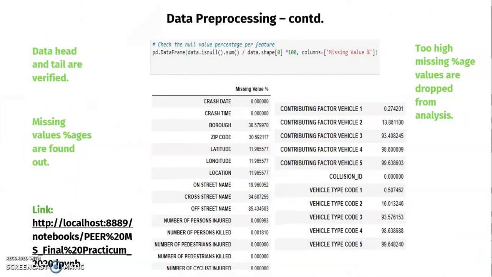And here, after a verification of the data head and tail values and doing other pre-processing, I was able to find missing percentage values. And here the slide talks about contributing factor 4, 5, 3. They have 93, 98 and 99 percent missing respectively. So we decided to drop those and go ahead with contributing factor 1, 2.